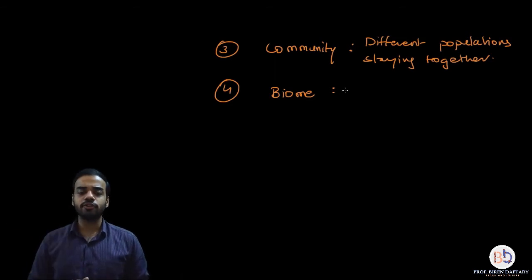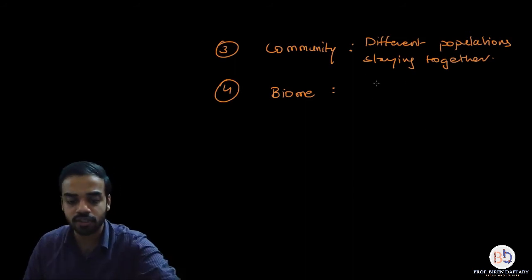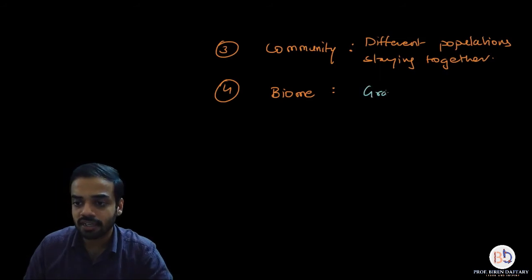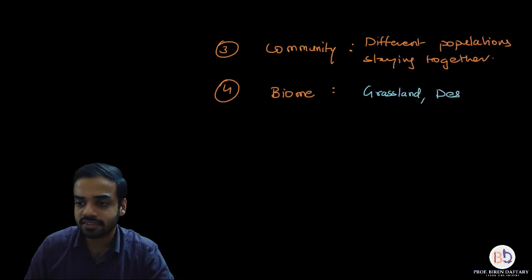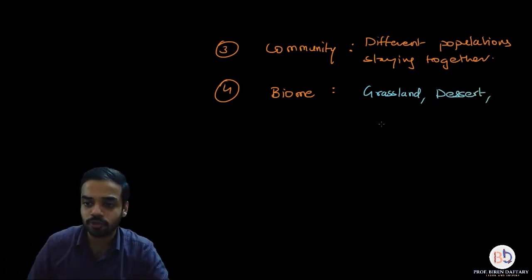I will write down a few examples. To be precise, there are 6 kinds of biomes. If you want the names, I will write them down over here. Something called the grassland biome. Then there is the desert biome. Then we come to the forests. There are 3 types of forests.